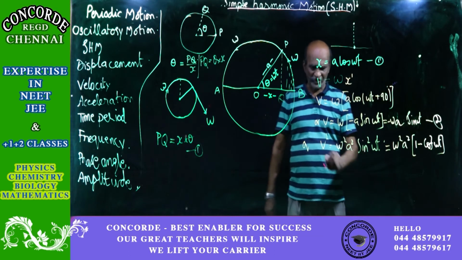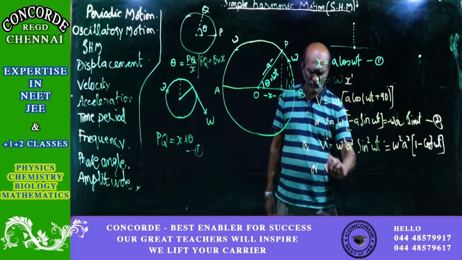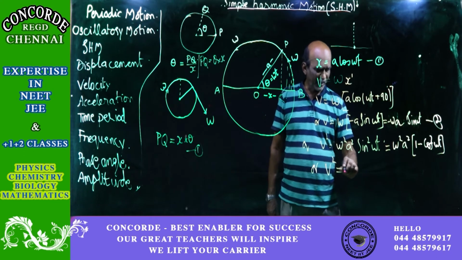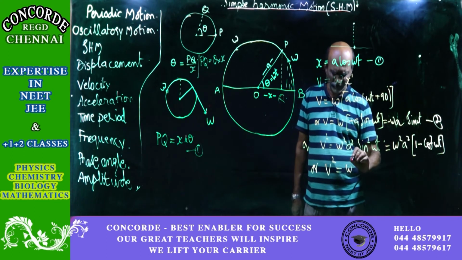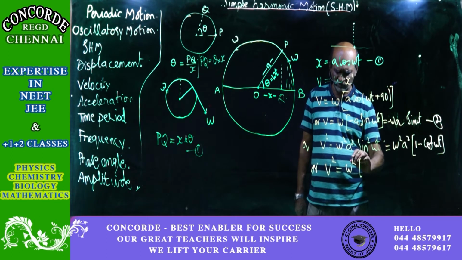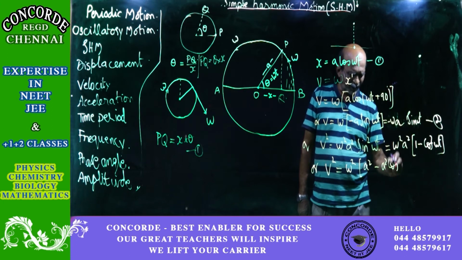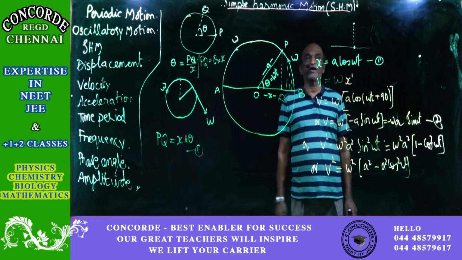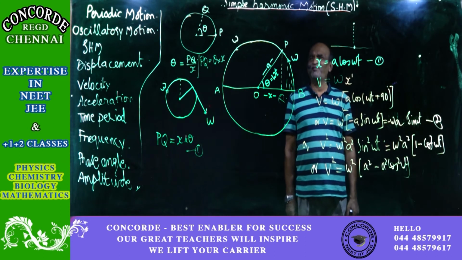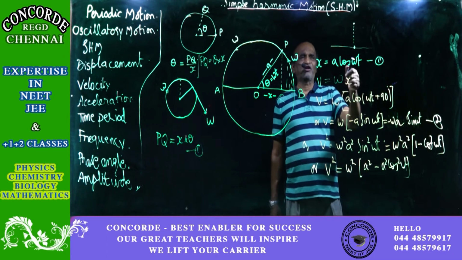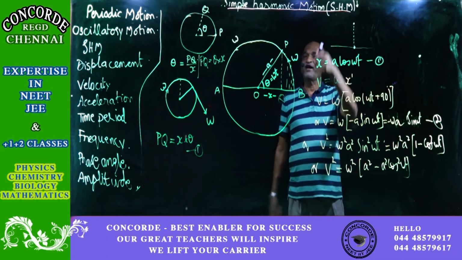So from this what you get is v square is equal to omega square, then within the brackets you have got a square minus a square cos square omega t. Now what is a square cos square omega t? See the board, man. You got it. A square cos square is equal to x square.